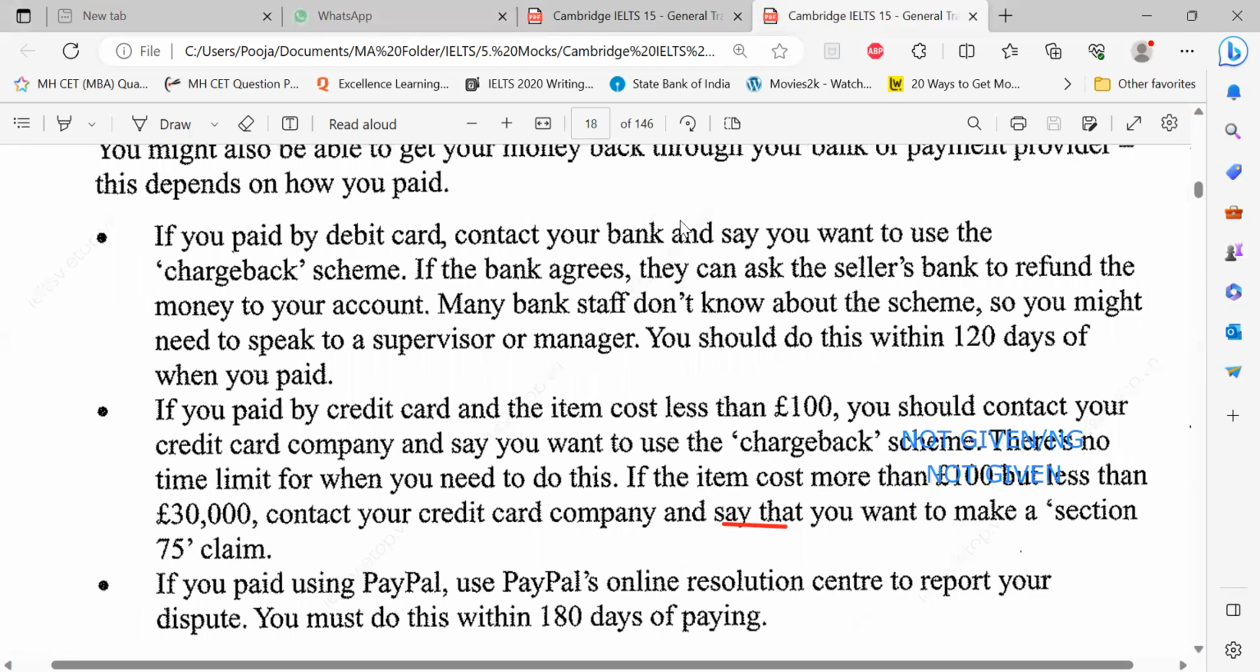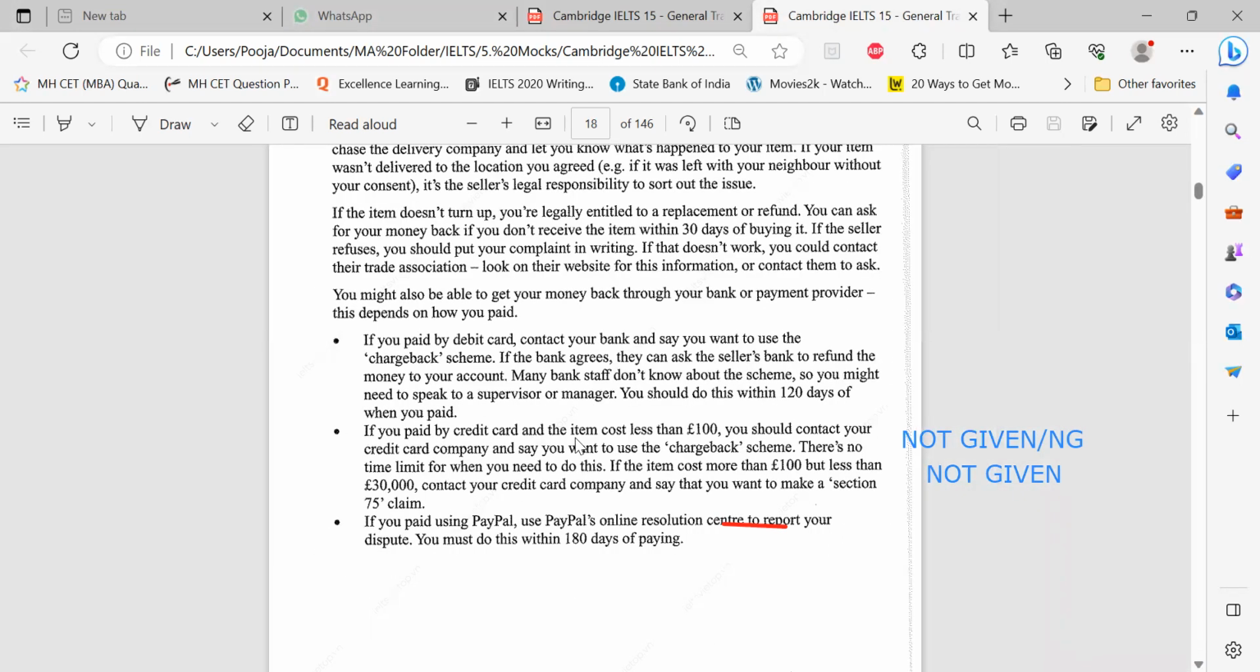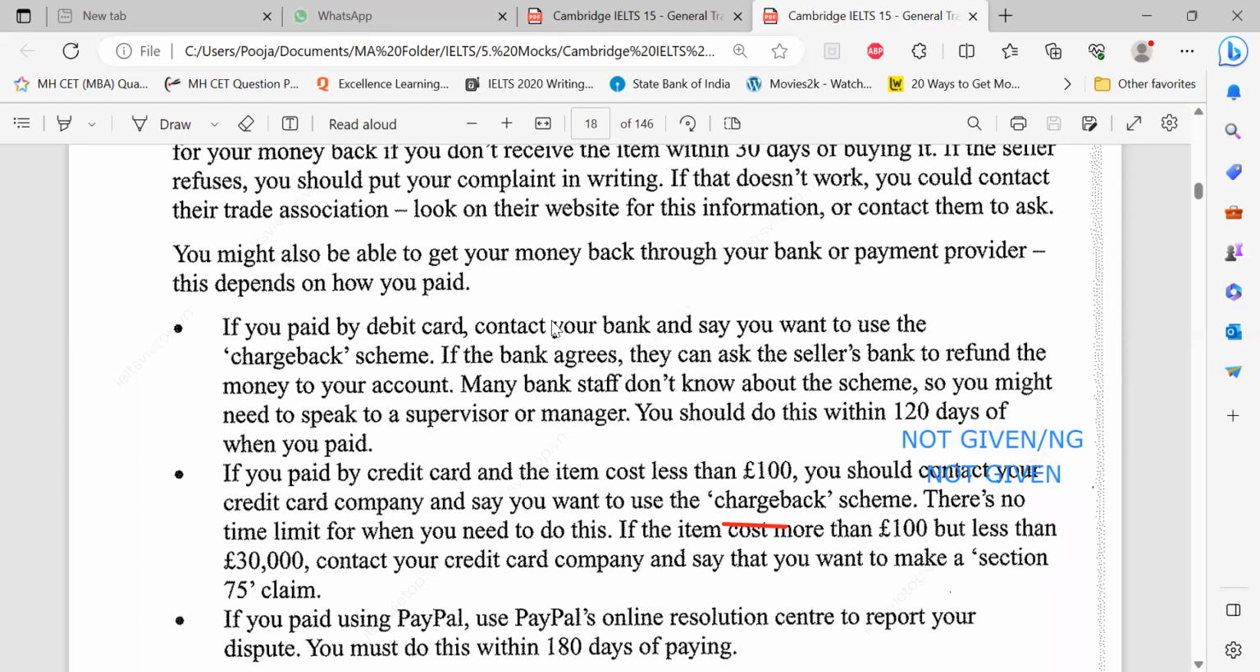What should I do? Read. Now, wherever I get the word, stop and read. If you paid by credit card and the item cost less than £100, you should contact your credit card company and say you want to use the chargeback scheme. Oh, there's a chargeback here also. Sorry, I didn't read it. If you paid by debit card, contact your bank and say you want to use the chargeback scheme.